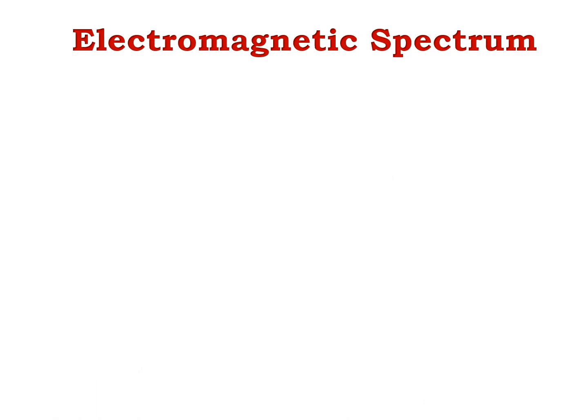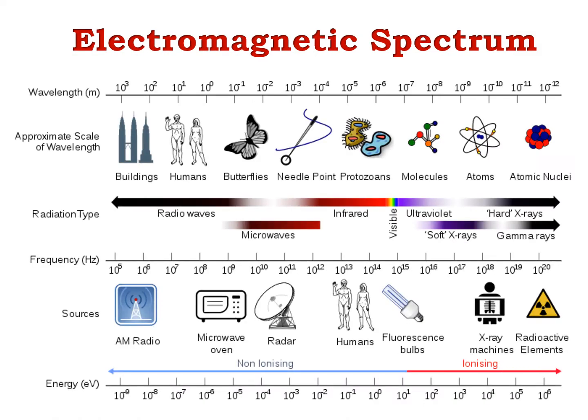So here you can see the electromagnetic spectrum. It consists of radio waves, microwaves, infrared waves, visible waves, soft X-rays, ultraviolet rays, and gamma rays. All these waves are situated at a particular position depending upon their wavelength and frequency. We know wavelength and frequency have an inverse relation.